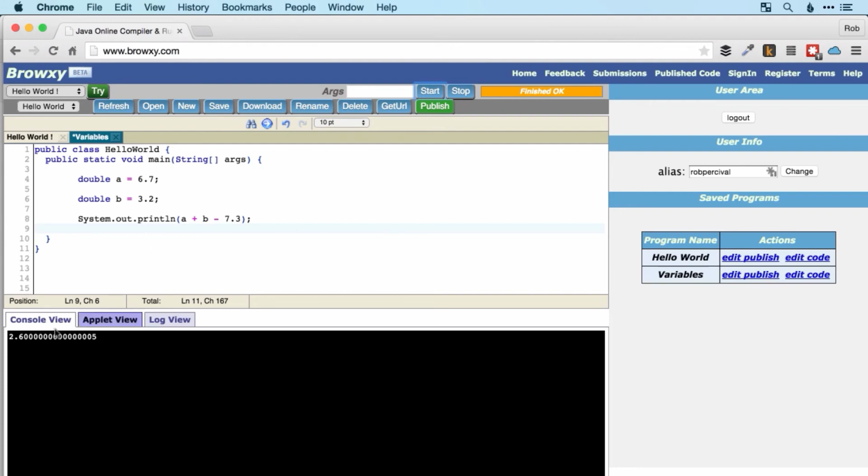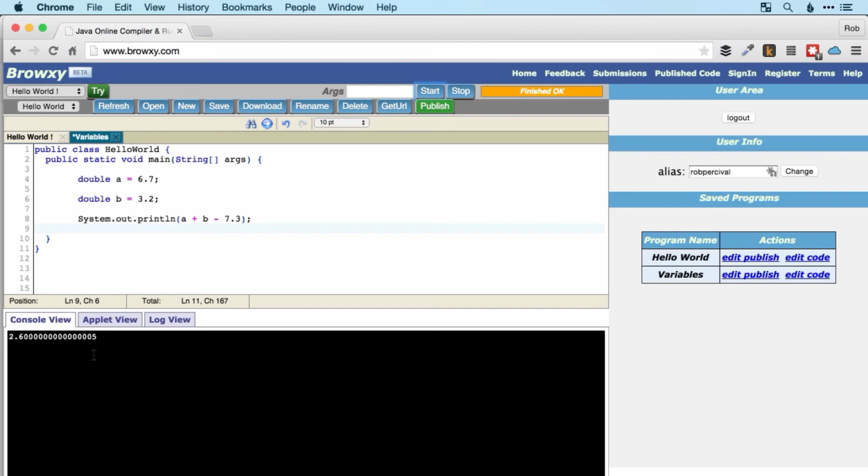Now here we get an interesting result. It's not quite 2.6, it's 2.6, loads of zeros, and then a 5. Now this is because a double is not a completely accurate variable type. I'm not going to go into precisely why, but essentially this is a binary, so a set of zeros and ones, which is an approximation of the decimal number.